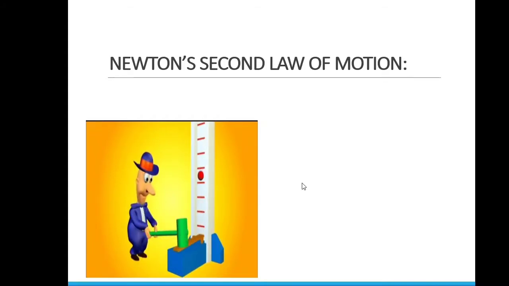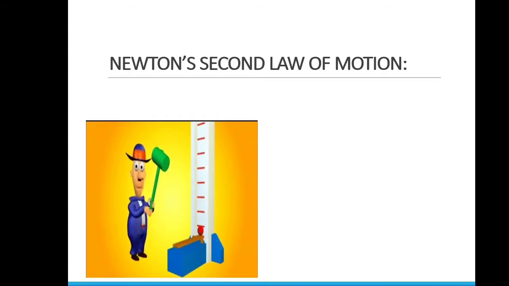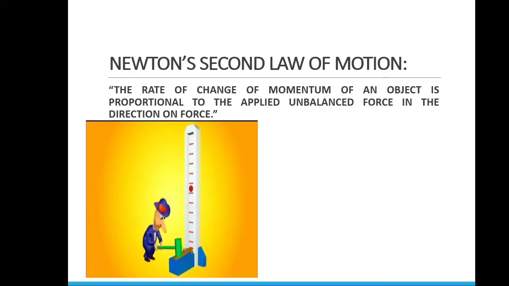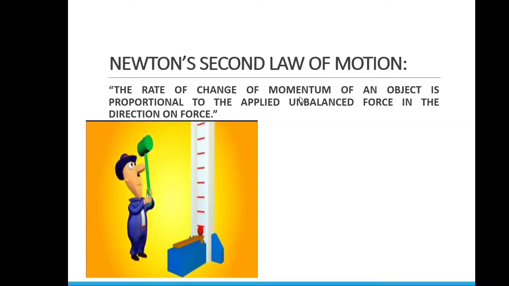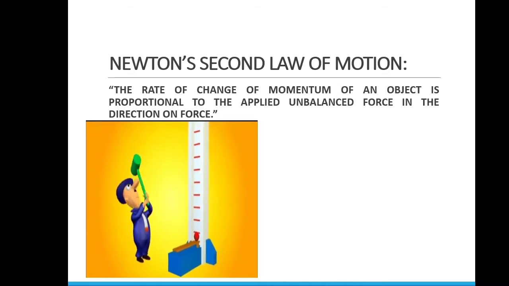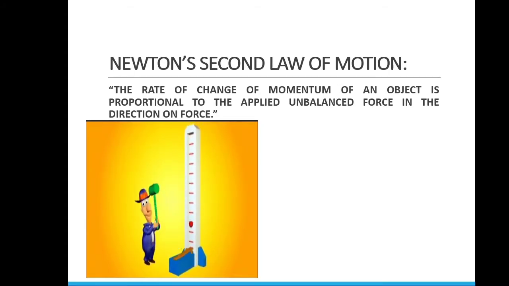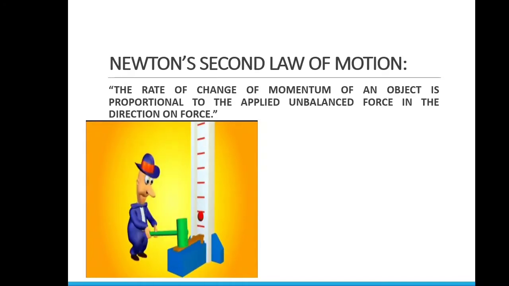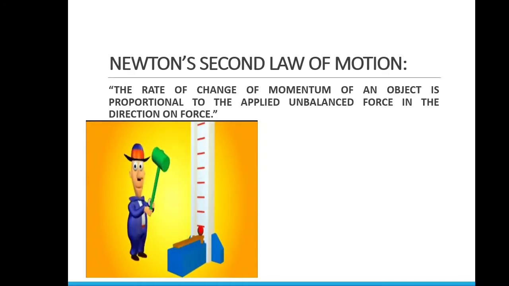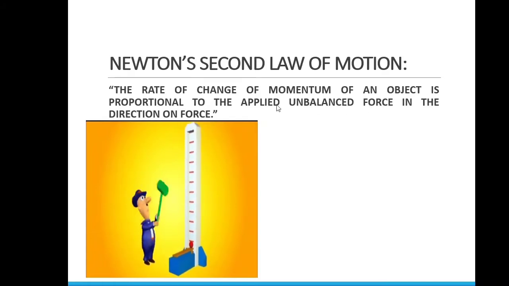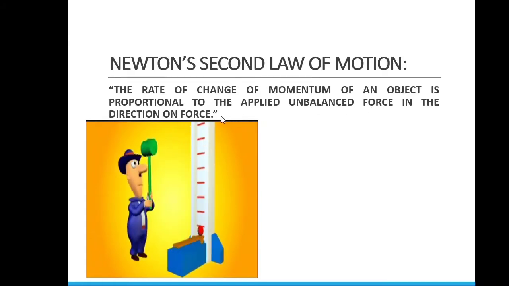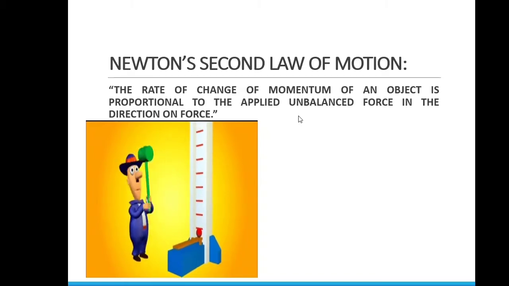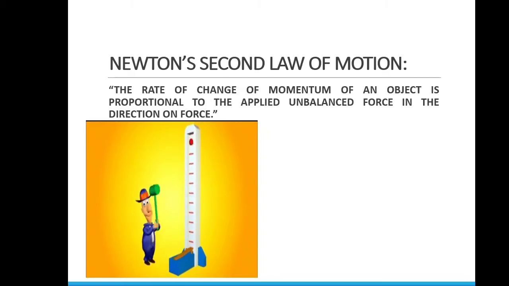This is the direct consequence of the second law of motion, which says the rate of change of momentum, that means the amount of motion that a body has, of an object is proportional to the applied unbalanced force and takes place in the direction of the force. So, how much force you apply is directly proportional to the rate of change of momentum.